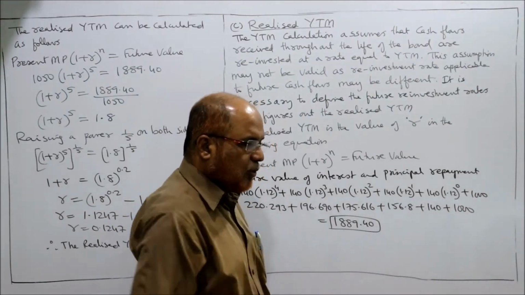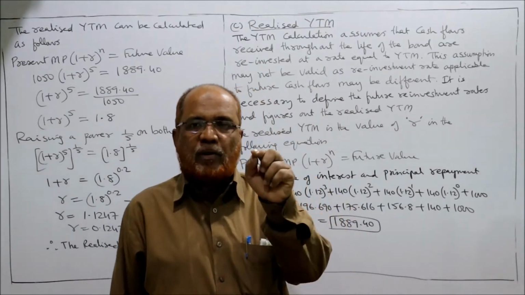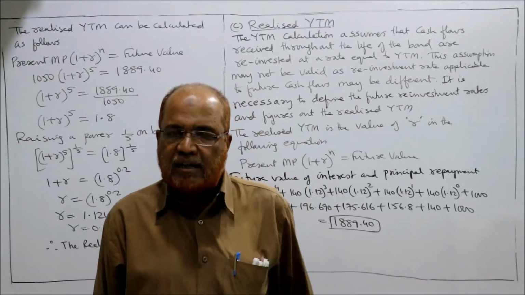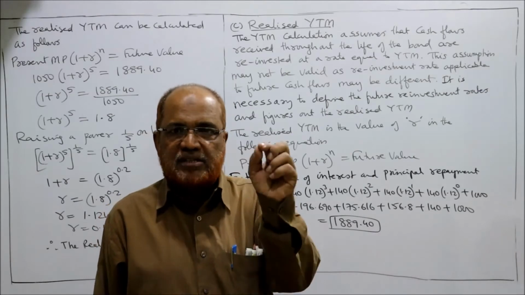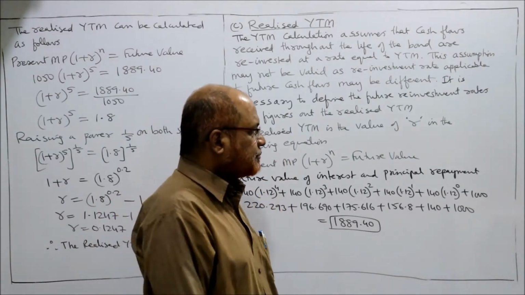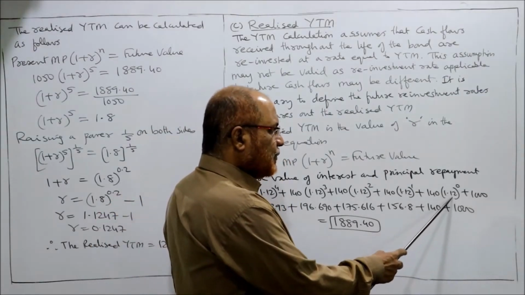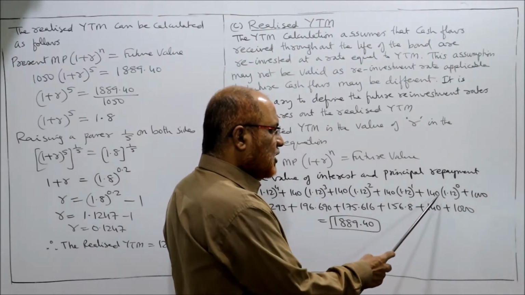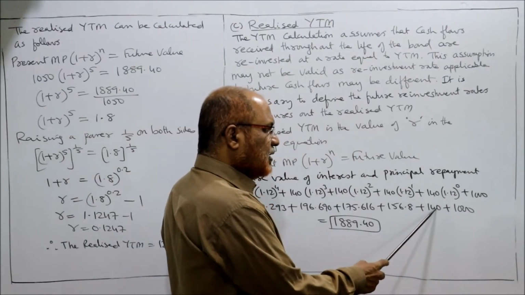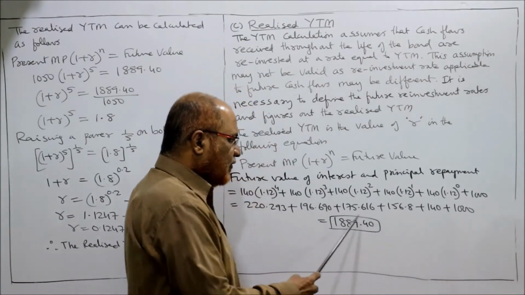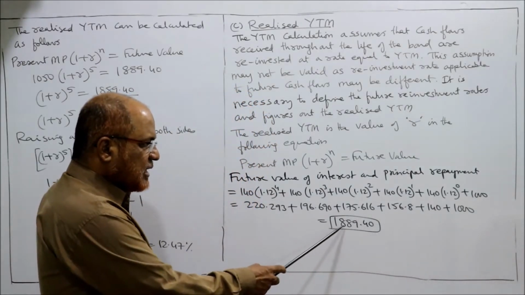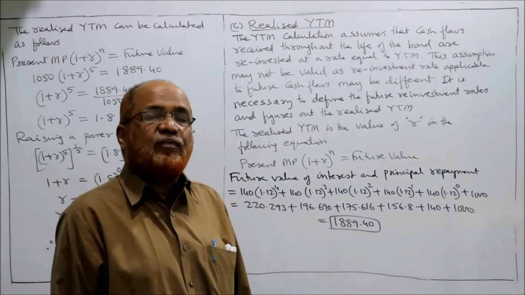1.12 to the power of 0. Anything raised to the power of 0 will be equal to 1 mathematically. कोई भी चीज को पावर 0 लगा देंगे तो 1 हो जाएगा. तो 1.12 to the power of 0 is 1. 1 into 140 is 140. Then 1000. So if you find out the total, 1889.40, this is called the future value.